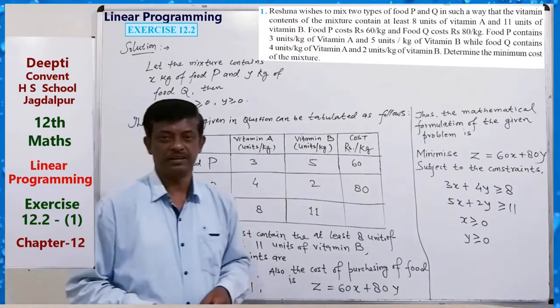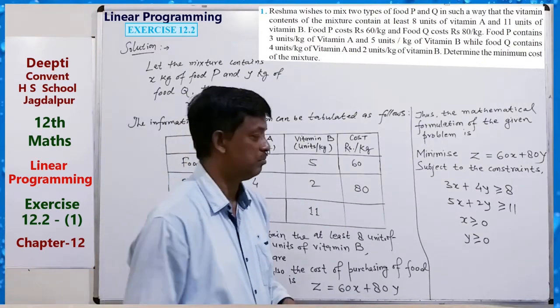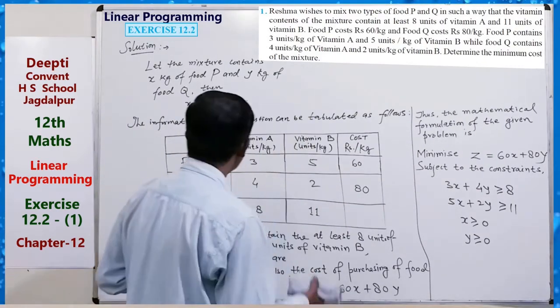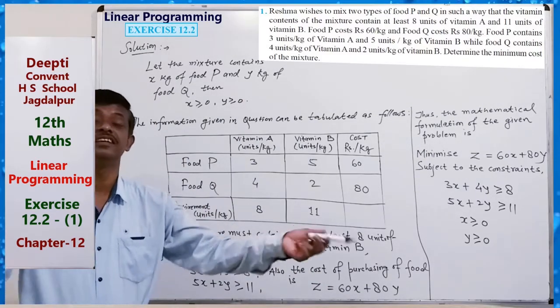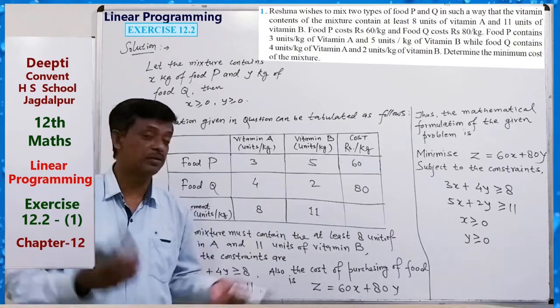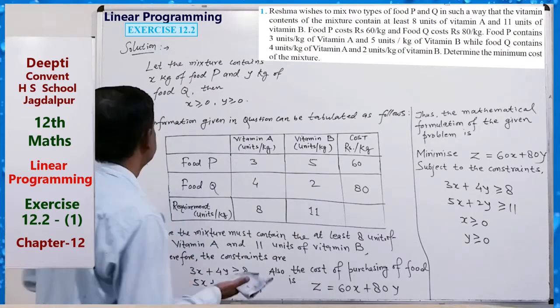Now to determine the minimum cost of the mixture, we have to solve this graphically. That is the linear programming problem, solving a linear programming problem by the corner point method.